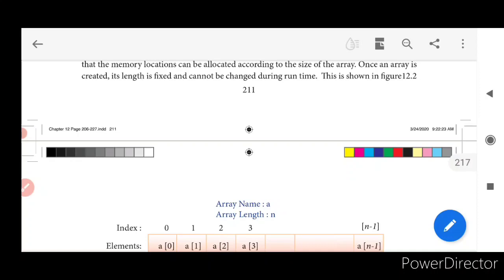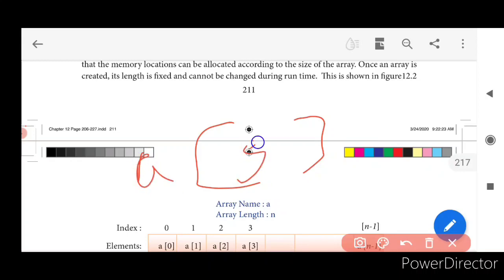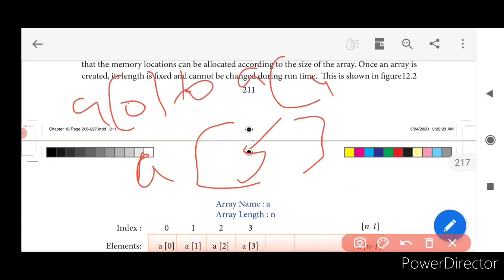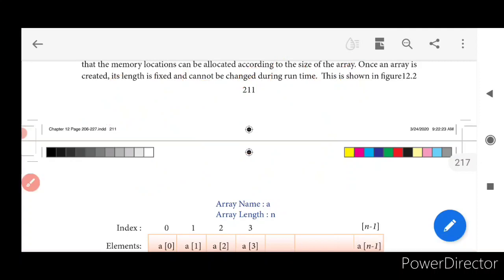We also saw certain programs explaining the array concept. So how do you define your array? With a square bracket. Say, for example, a of 5. So what will happen? A of 5 takes values from a of 0 to a of 4: a of 0, a of 1, a of 2, a of 3, a of 4. So altogether how many values? 5 values. And the spaces are also allocated accordingly.